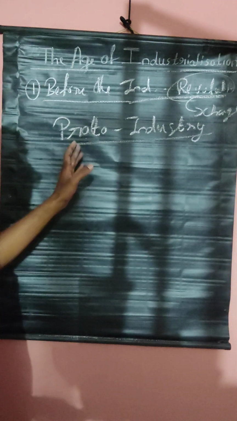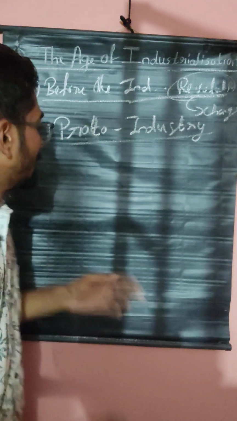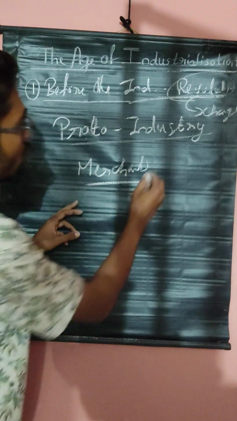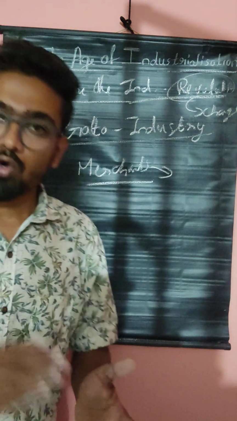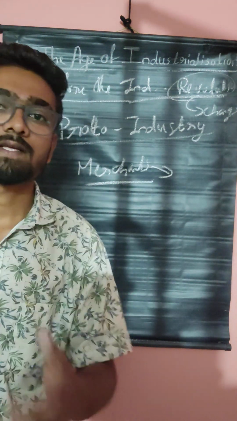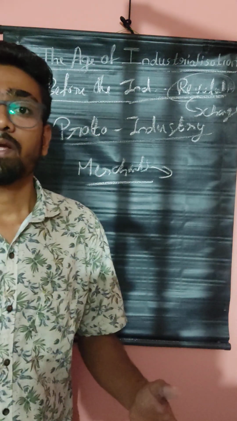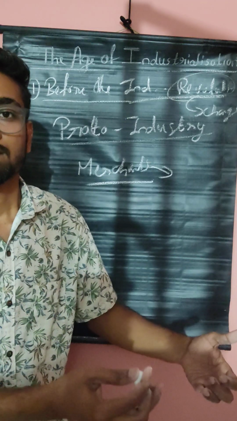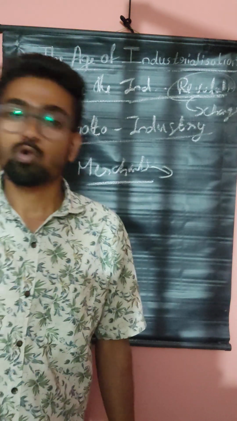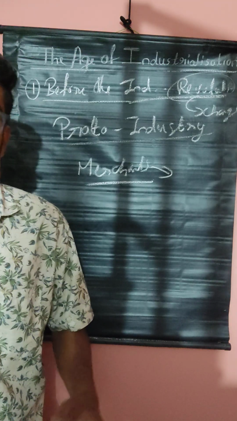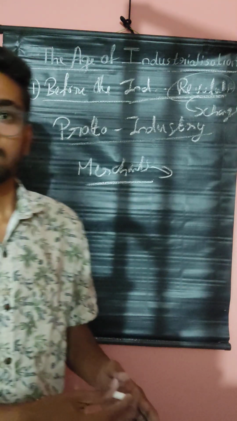Proto-industry was started. What is the meaning of proto-industry? In that proto-industry, the merchants went to the countryside. Countryside means rural areas in Britain. There they started buying the products made by those workers, laborers, and exported them to other countries. Those are handmade products, sent to other countries by these merchants from the laborers.